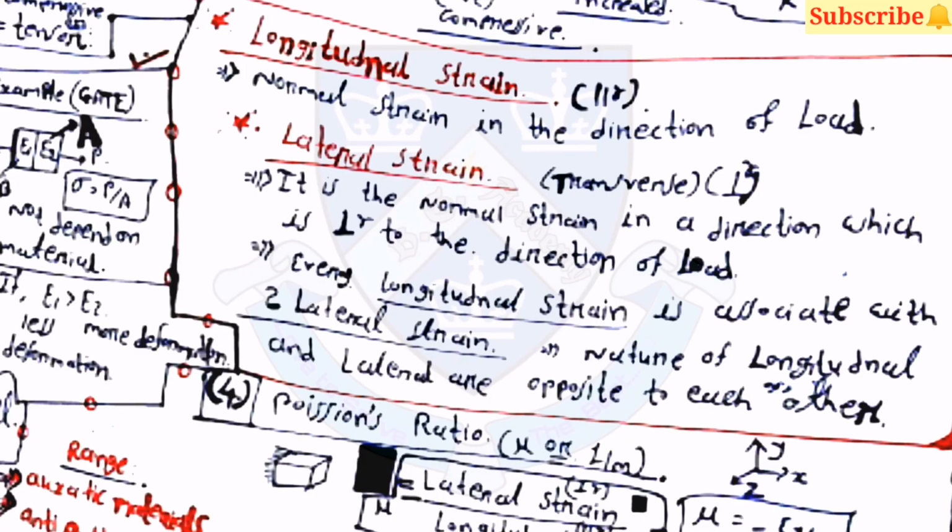Then longitudinal strain is the normal strain in the direction of load, and lateral strain, which is transverse strain, is the normal strain in a direction perpendicular to the direction of load. Every longitudinal strain is associated with two lateral strains, and the natures of longitudinal and lateral strain are opposite to each other.